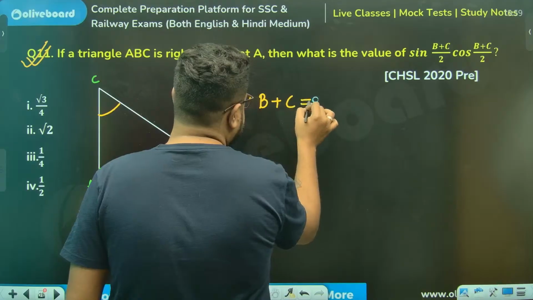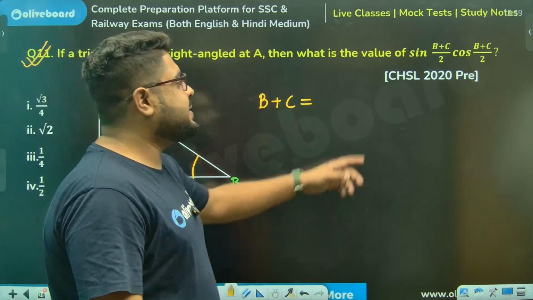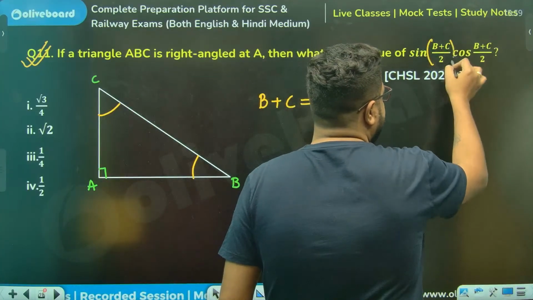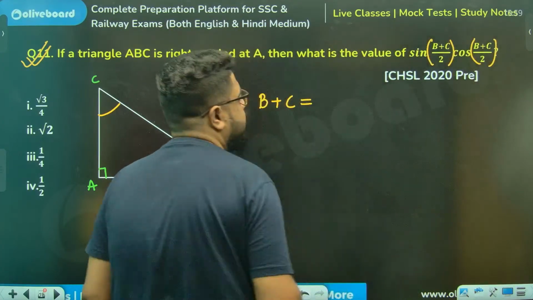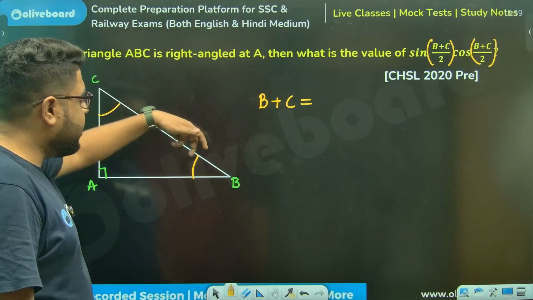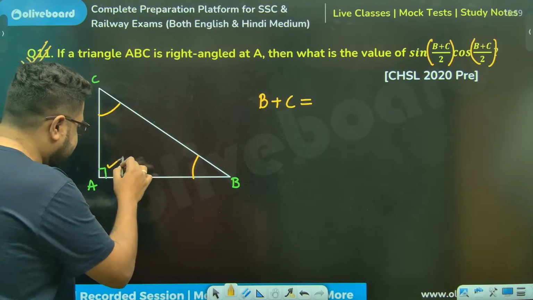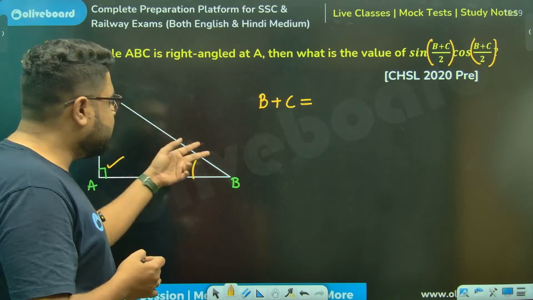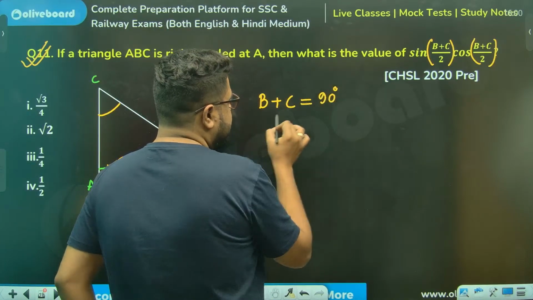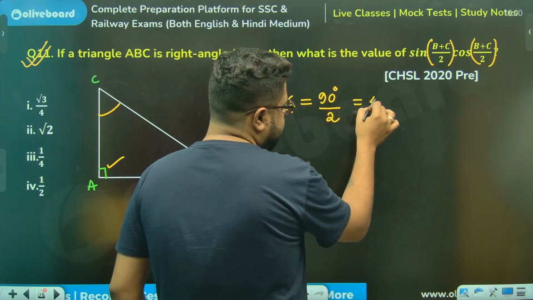Sir, tell me what is B plus C? Tell me, sir, what is B plus C degrees, because this is now the angle (B plus C) by 2. Sir, you see, in any triangle, the sum of all three angles is 180. Out of that, angle A is 90, so the other two must sum to 90. So B plus C is 90 degrees. So by 2, if you do, that will be 45.